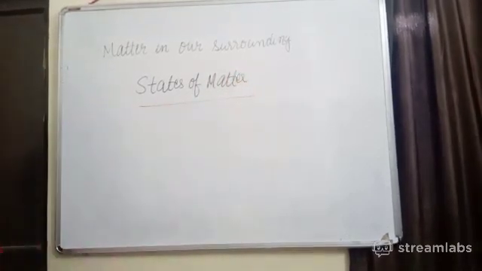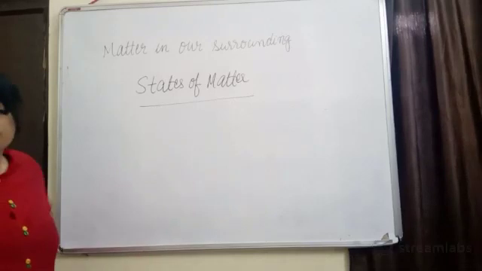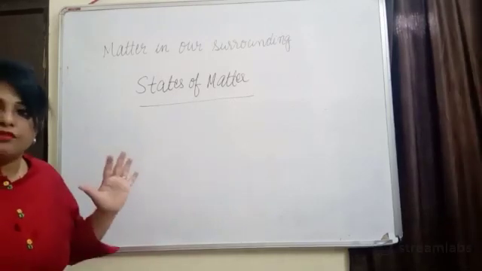Now, states of matter means on the basis of physical classification, matter can be classified into 5 states.